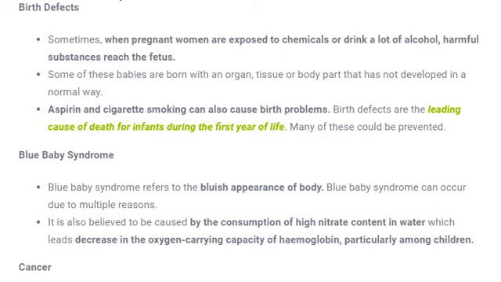So any body part which does not flourish or develop properly is called a birth defect. Or you can say sometimes there is a cut on the lips. These kinds of things are called birth defects. And how does this birth defect happen?